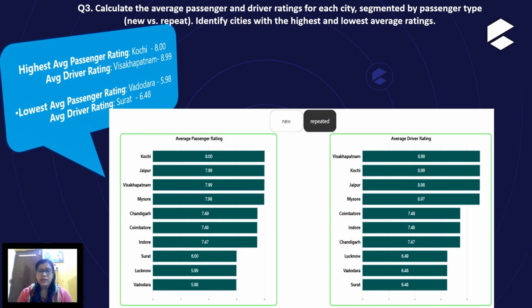For repeated passengers, the highest average passenger rating is 8 and the highest average driver rating is 8.99 for the city Visakhapatnam, and the lowest average passenger rating is 5.98 for Vadodara, and the lowest average driver rating is 6.48 for the city Surat.